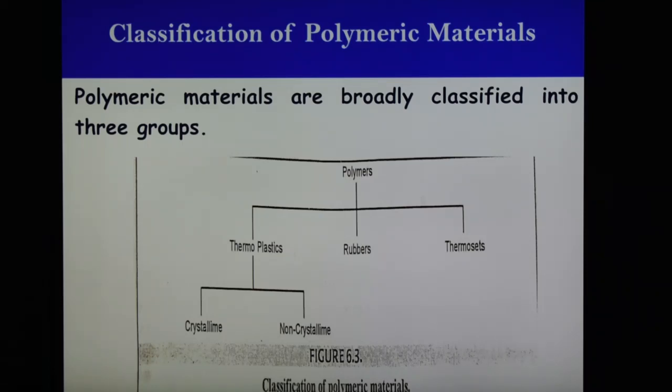And the third one is the thermosets. These are cross-linked polymers, which are normally rigid and intractable. These consist of a dense 3D molecular network, and common thermosetting polymers are phenol formaldehyde, urea formaldehyde resins, and also epoxy resins. So these are the three major classifications of polymeric material.